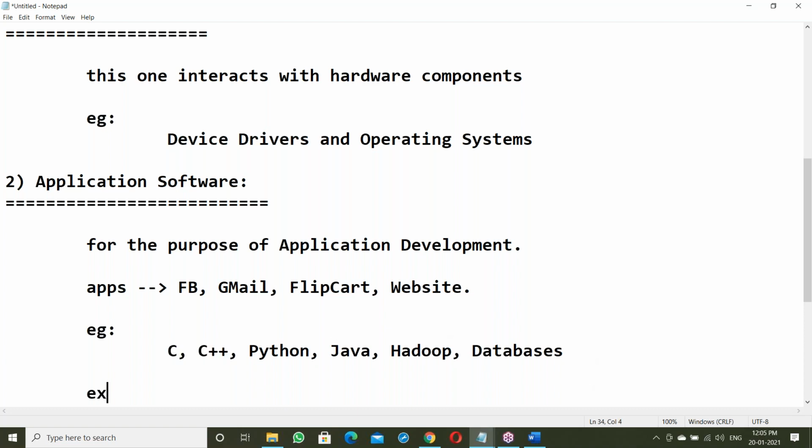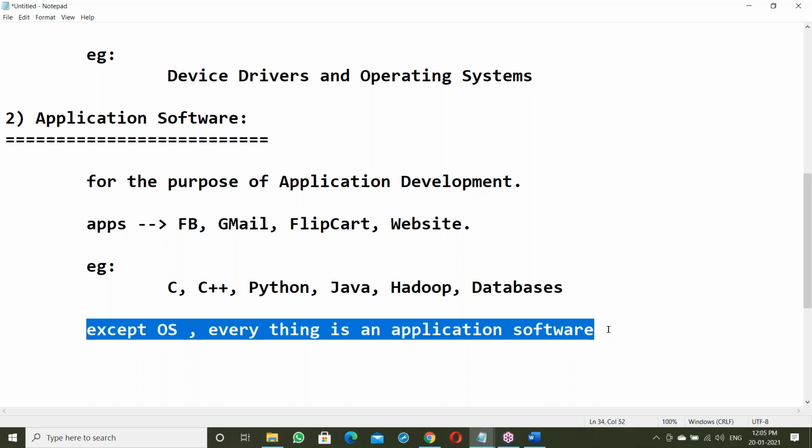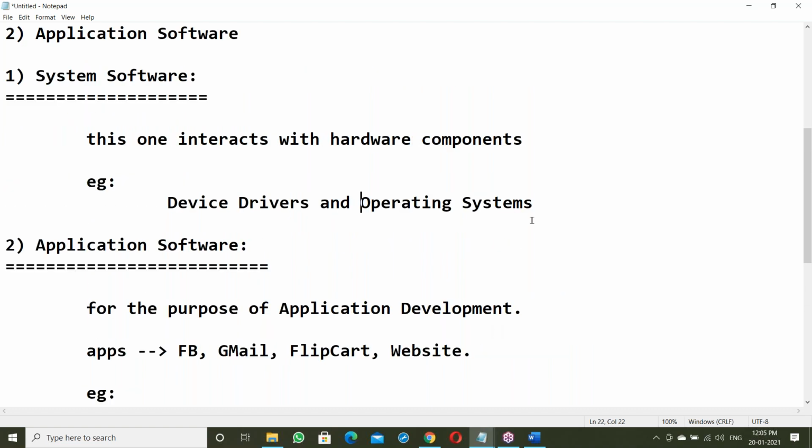Except OS, everything is application software. OS means Linux-based, Windows-based, Unix-based. Those are the operating systems. Except OS, everything is application software. Let us see something about OS.